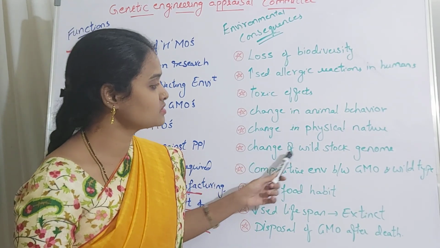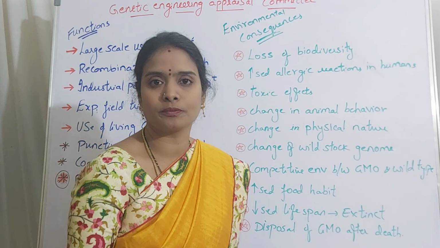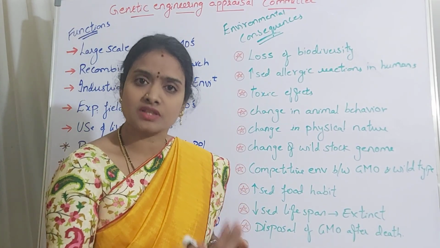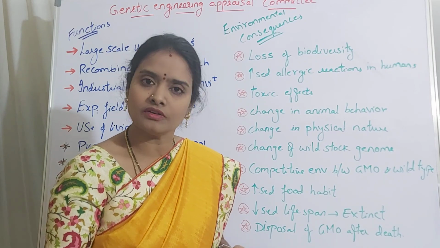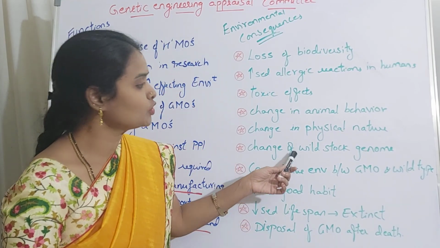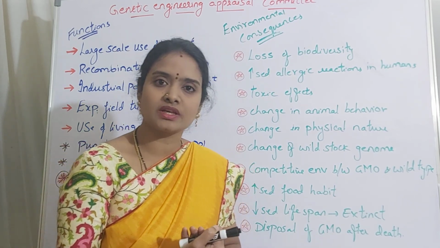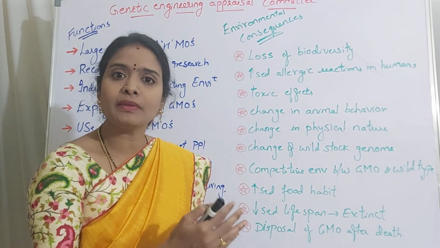Otherwise, change in wild stock genome. That means the wild variety genome is getting changed, which can be reverted or which may not be reverted back. For example, you are producing a genetically modified mosquito. So what is the use there? The male mosquitoes are made sterile.